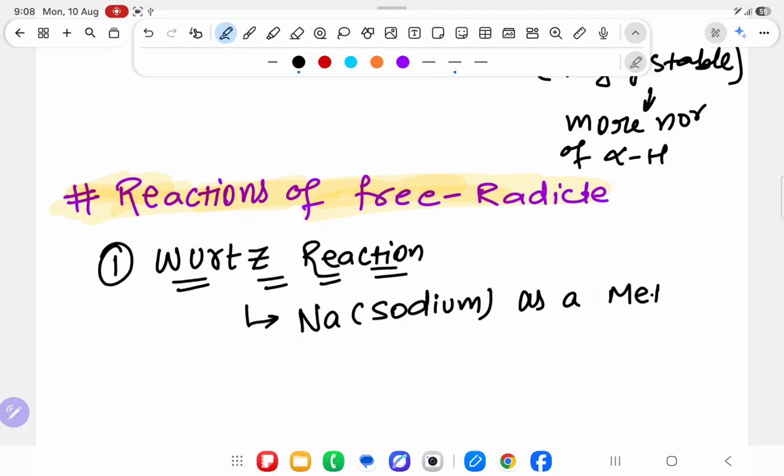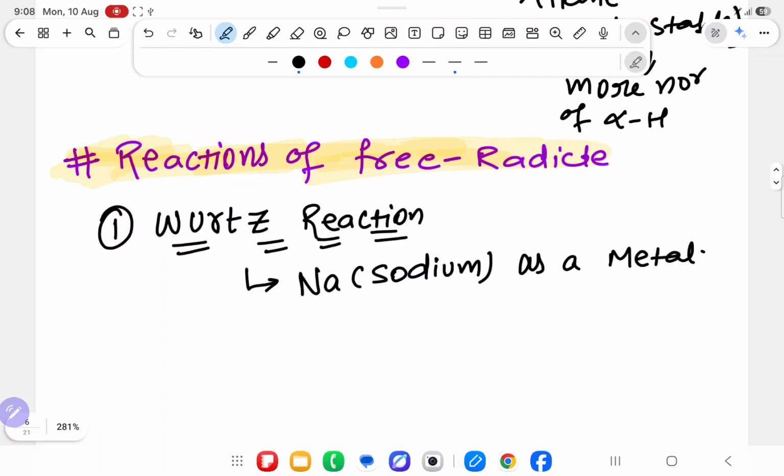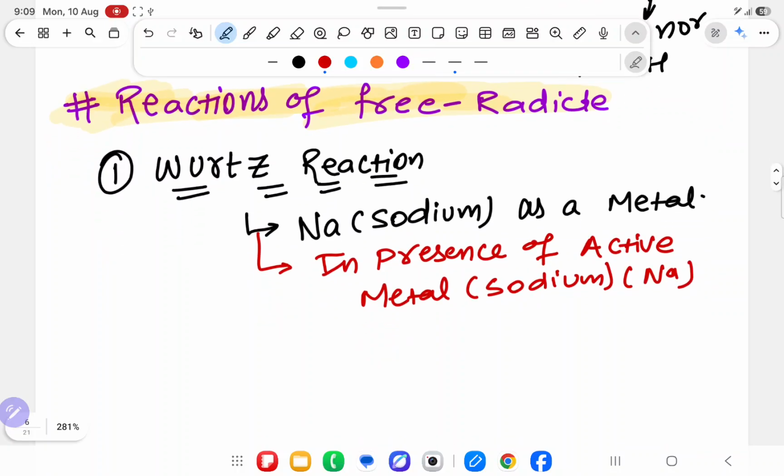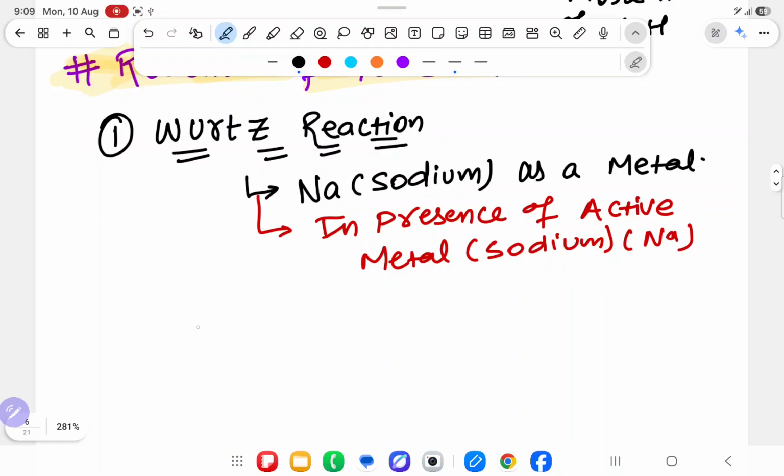Sometimes it is also written in the book: in presence of active metal sodium. What do you mean by that? Active metal means those which react will lose the electron. Now, what is happening in the Wurtz reaction? First sodium will come, and you know that sodium will always release one electron.